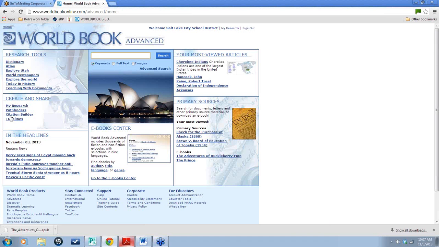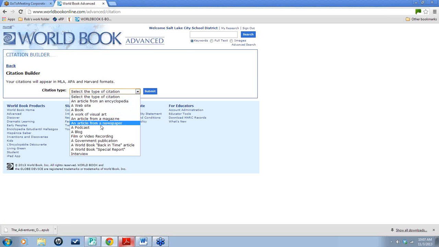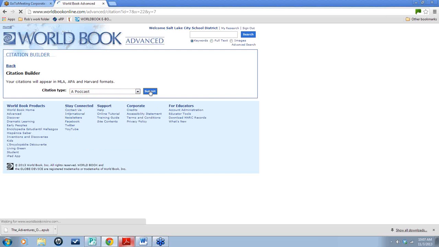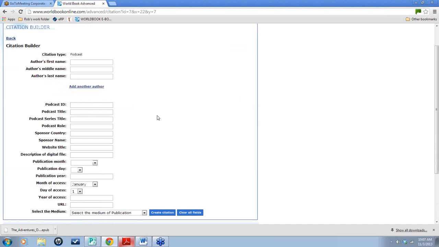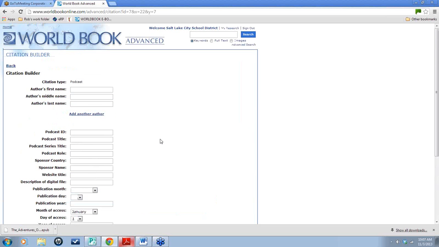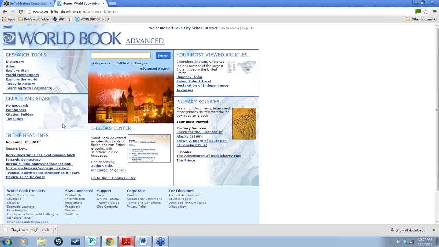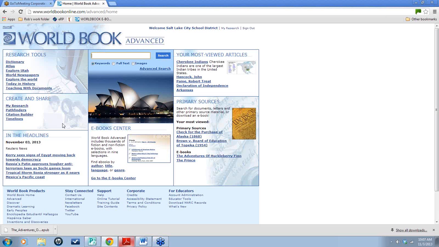Over on the left here, I wanted to show you the citation builder. The citation builder builds a citation in MLA, APA, and Harvard format. And so if I wanted to cite a podcast, I would click on Submit, and then I just plug in all of the information, and then I hit Create Citation, and it will build it in all 3 formats. So this is a great place to use the citation builder when your students have to cite not just World Book things, but anything. If they have to cite an encyclopedia article, a podcast, a blog, any of those things, they're all listed in there.